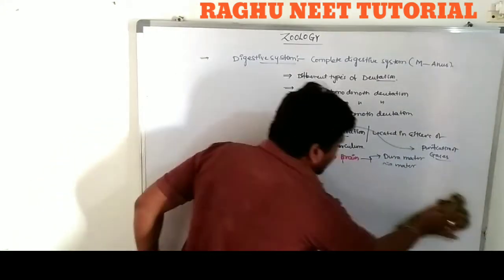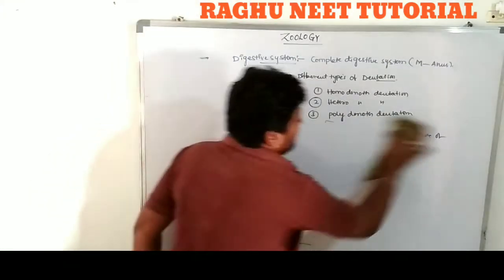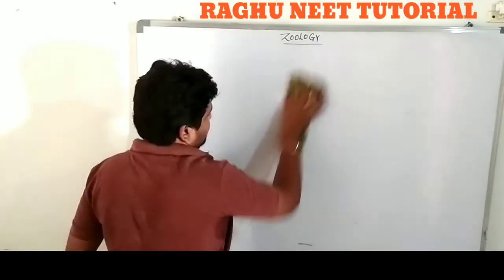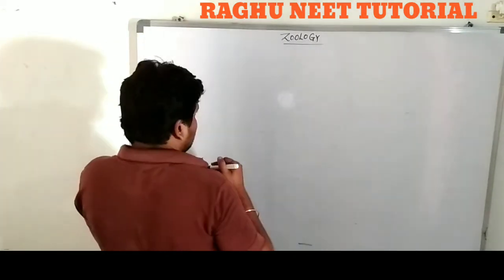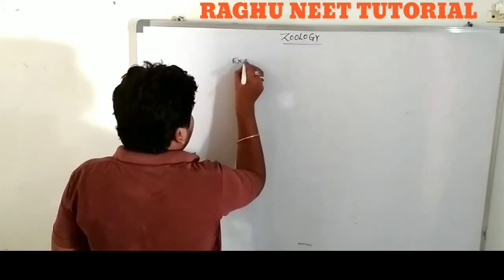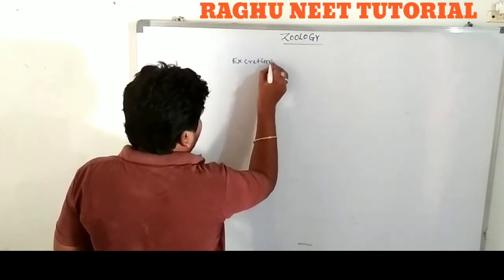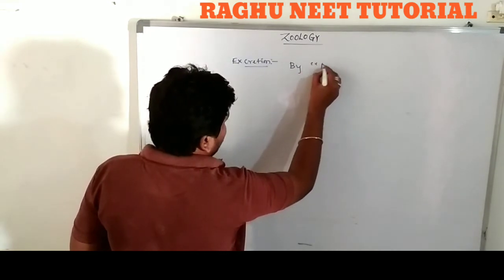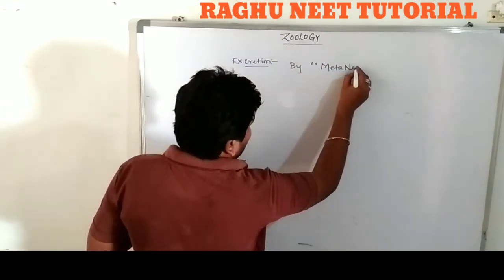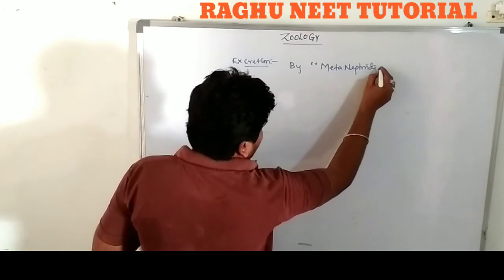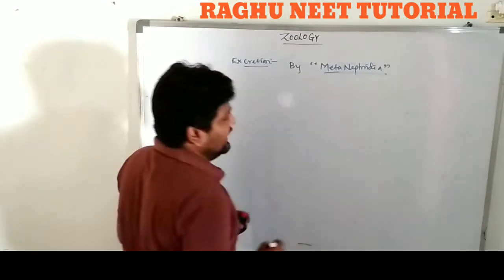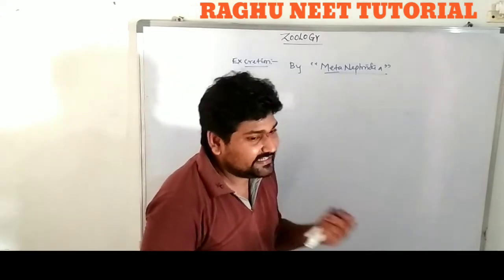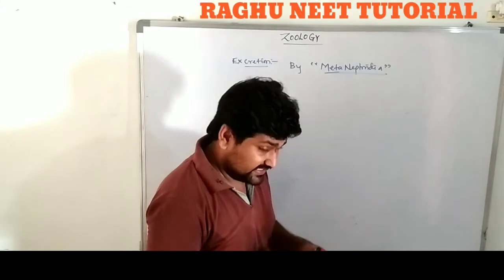Excretion is majorly done by one highly developed organ that is known as the metanephridia. Excretion takes place by metanephridia. What is the meaning of metanephridia? Meta means multi, nephra means nephrons. The multinephrons are present in the kidney region, so this is called a kidney. The excretion is through the kidney.